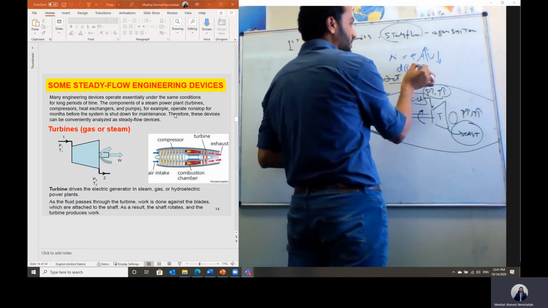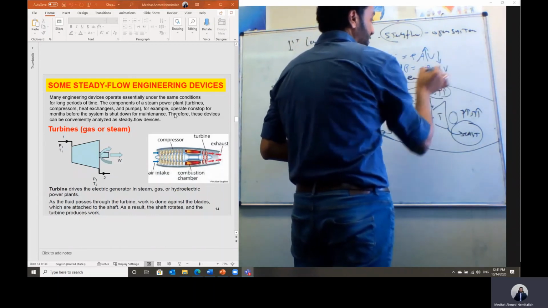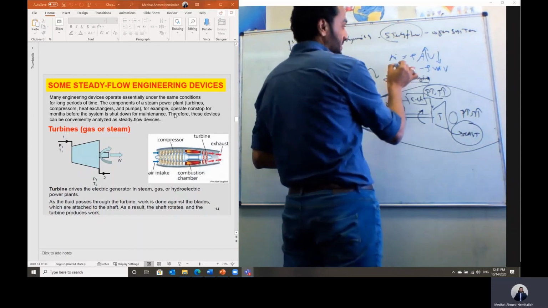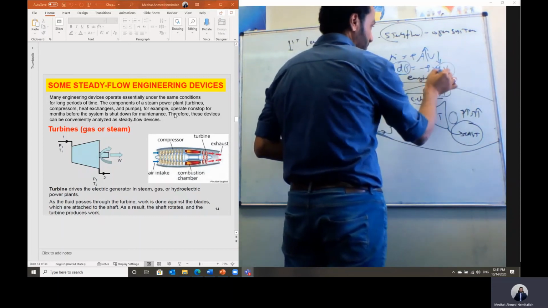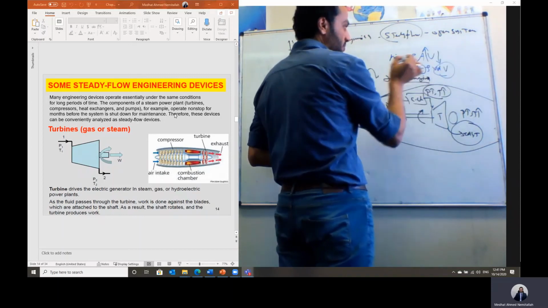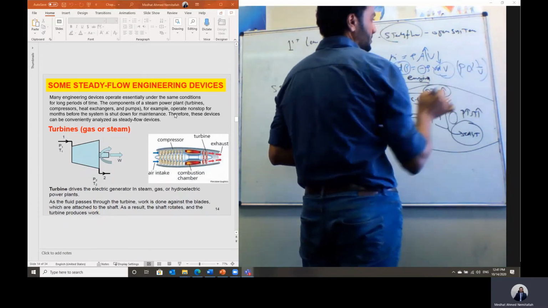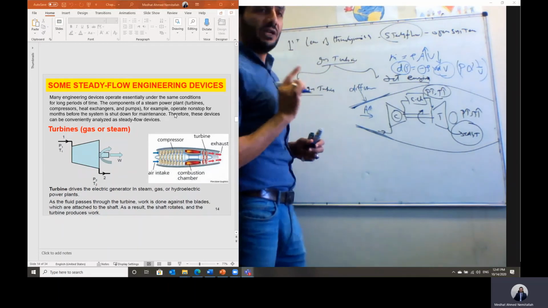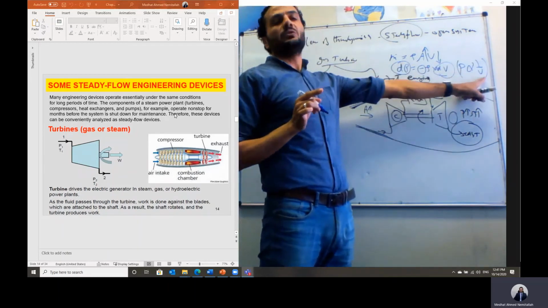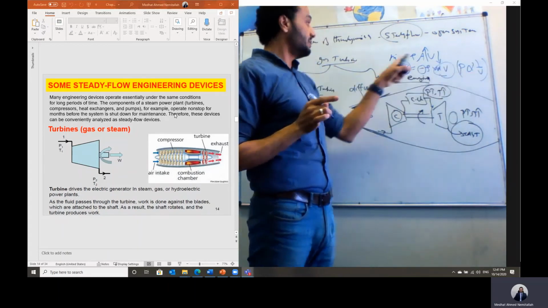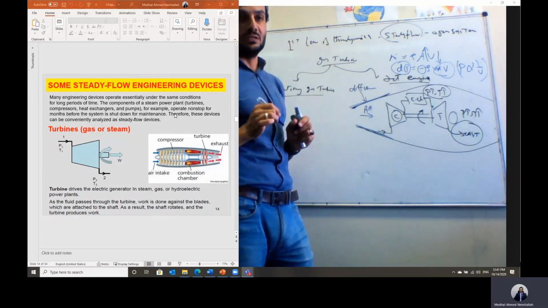And based on the Euler equation, dP equals minus rho V dV, the pressure is the opposite function of the velocity because we have a negative sign. So pressure is proportional to 1 over velocity. So whenever the velocity is reduced, the pressure will be raised.